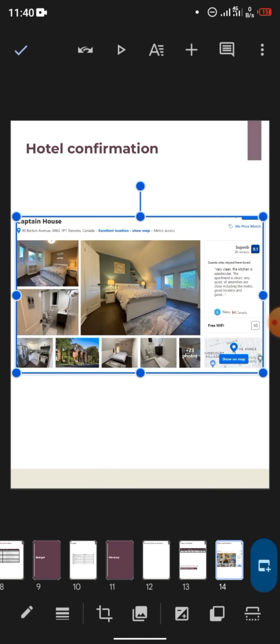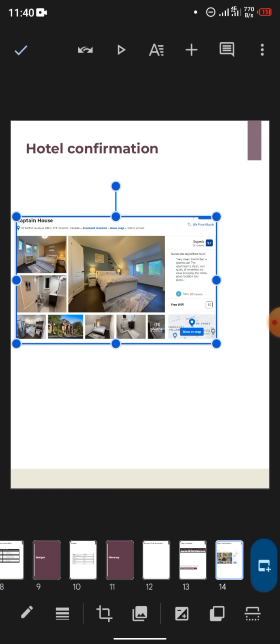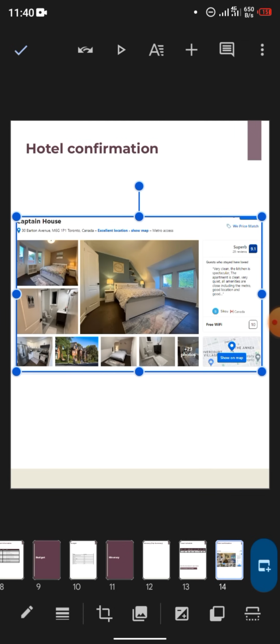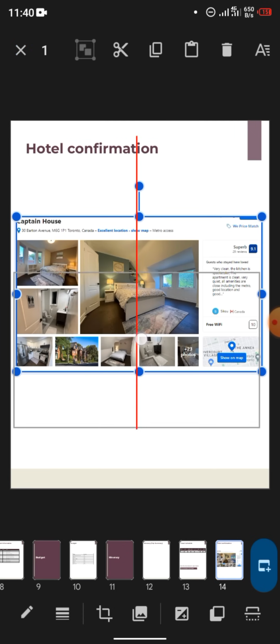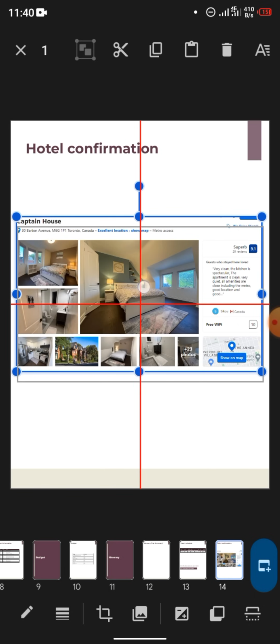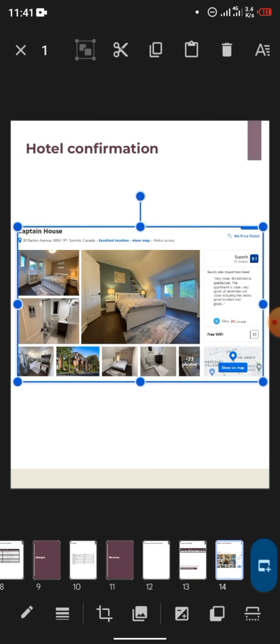So once you choose the image and it comes here, all you need to do is resize it. If you want to resize it, see these dots here, this side, just tap on it and if you drag it, it's going to increase the size. If you want to move it around, just tap on it and hold it, then move it around. Centralize. When it's centralized, you see this red line running from the top of the slide to the bottom. Okay, and you are done.